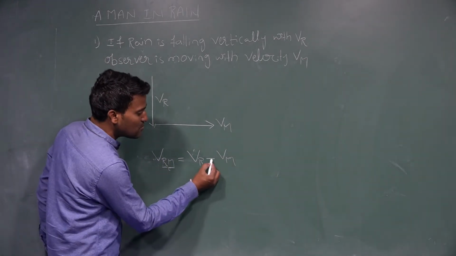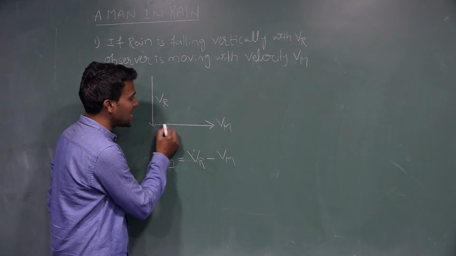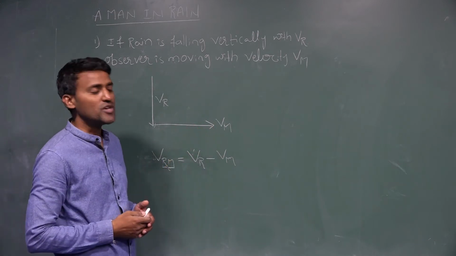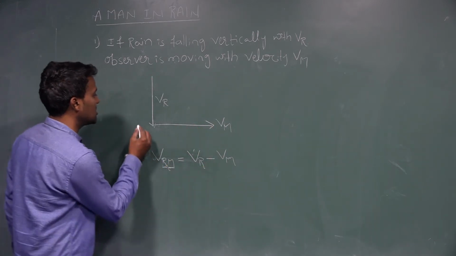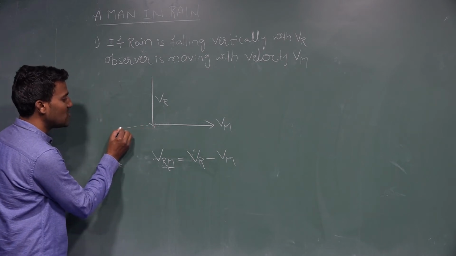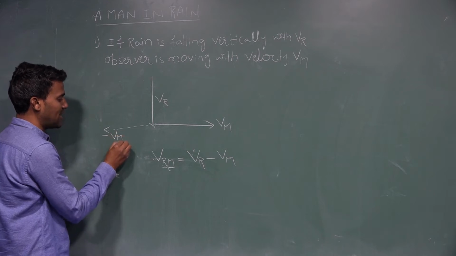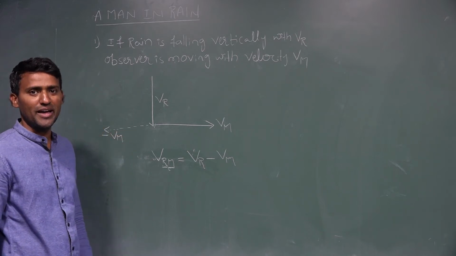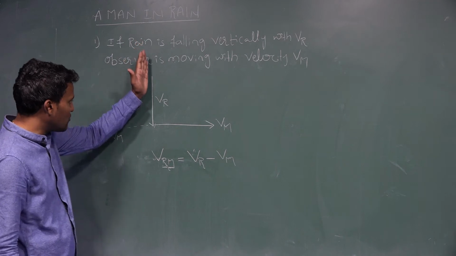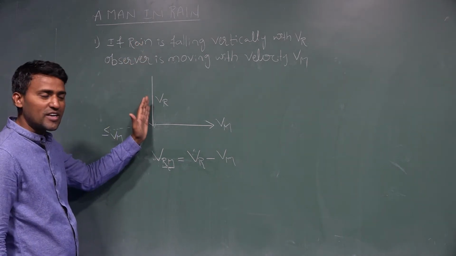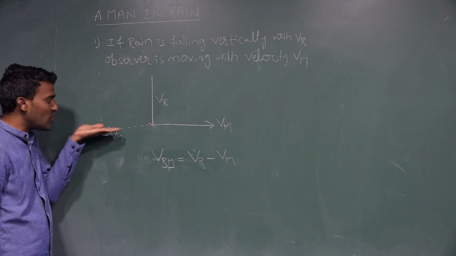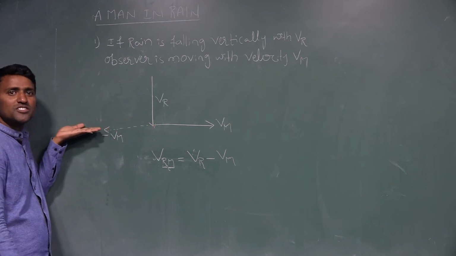See here, minus Vm is here, because this direction we are considering as positive. So to satisfy this condition, we are writing minus Vm, taking the opposite direction. This is nothing but the velocity of the man. So the rain is falling in the vertical direction, and the man is moving in the horizontal direction along this direction.